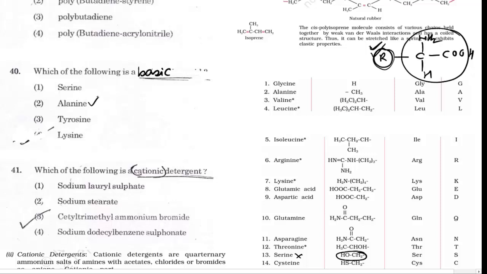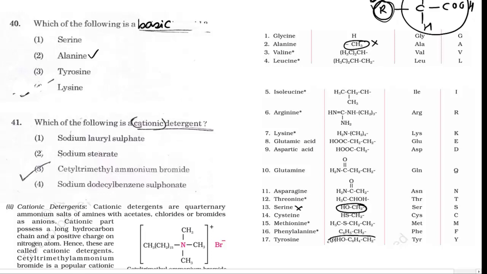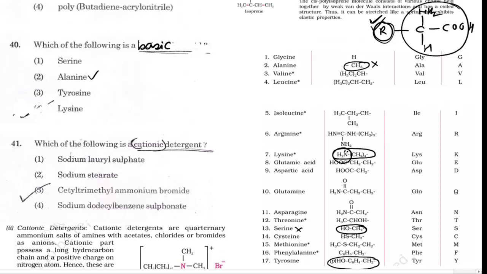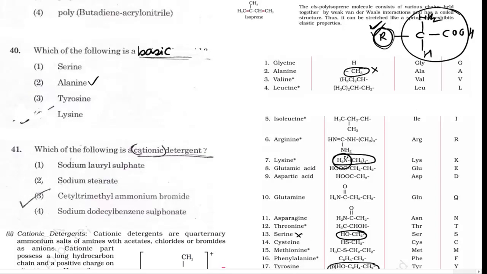Next one is alanine. Now alanine has a CH3 group, not a basic group, so it is also not a basic amino acid. Tyrosine is an aromatic amino acid. Tyrosine has a phenol group, so again it is not a basic amino acid. If we take lysine, it has an NH2 group, and due to the presence of this NH2 basic group, this amino acid will be basic, and hence the correct answer is 4. Lysine is a basic amino acid.